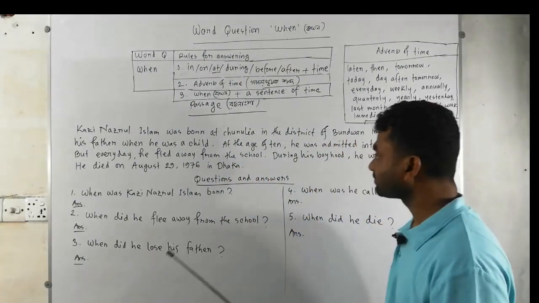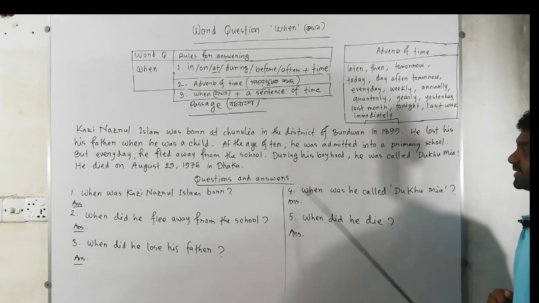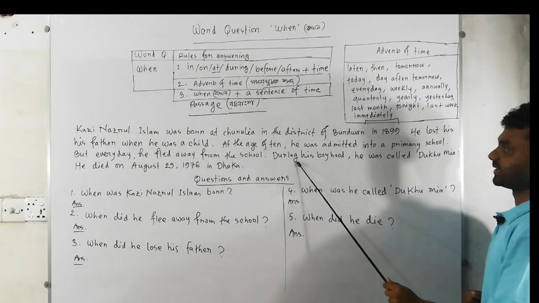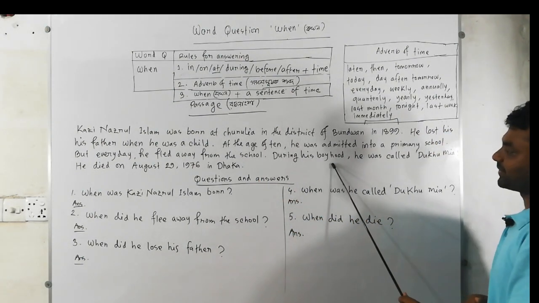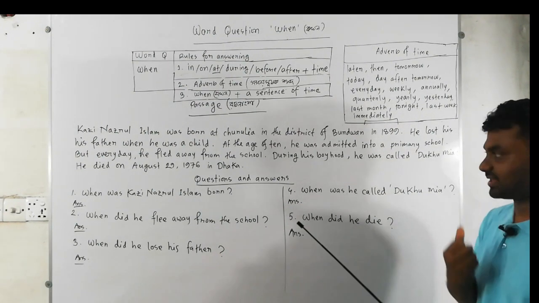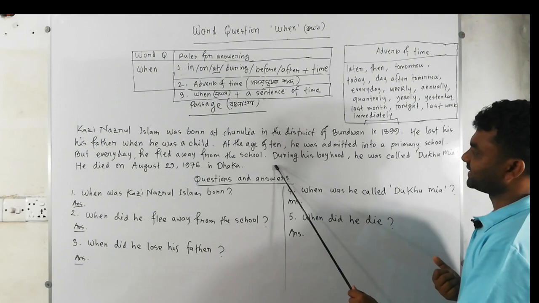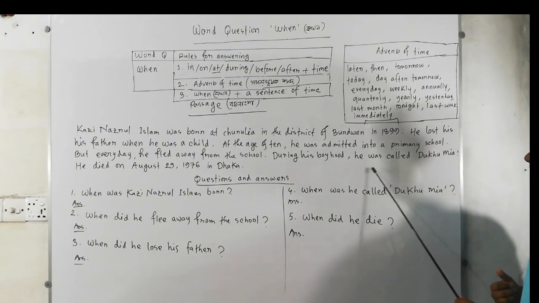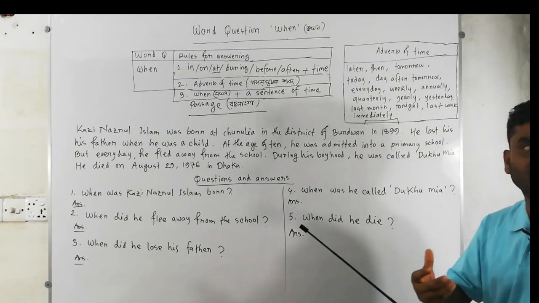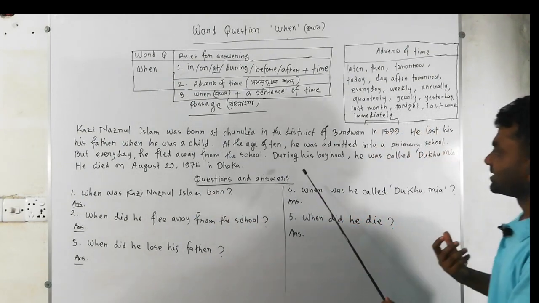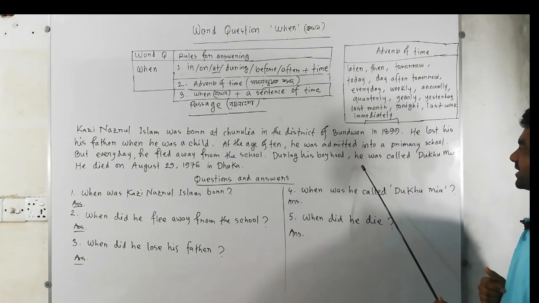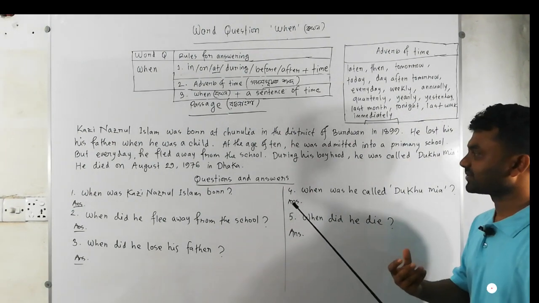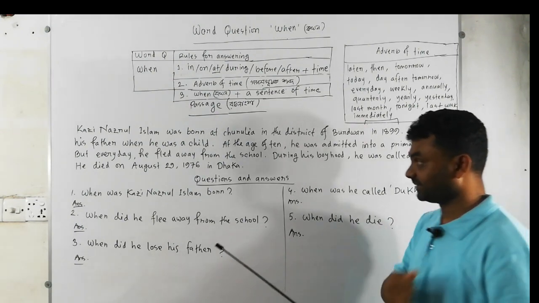So be careful. And "during his boyhood", "during" is one kind of preposition. You can follow rule 1. "During" and after it time, "his boyhood". This word represents time. So "during his boyhood", this portion is matching with rule 1. That's why from this sentence there might be asked questions with "when". So be careful. During his boyhood, he was called Dukhu Miah. This portion usually represents time. So be careful.